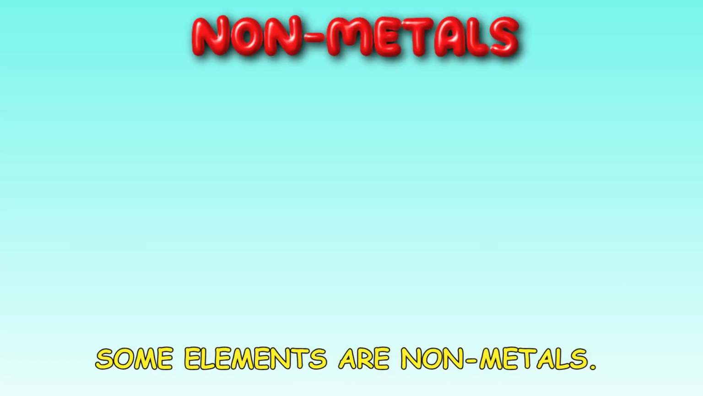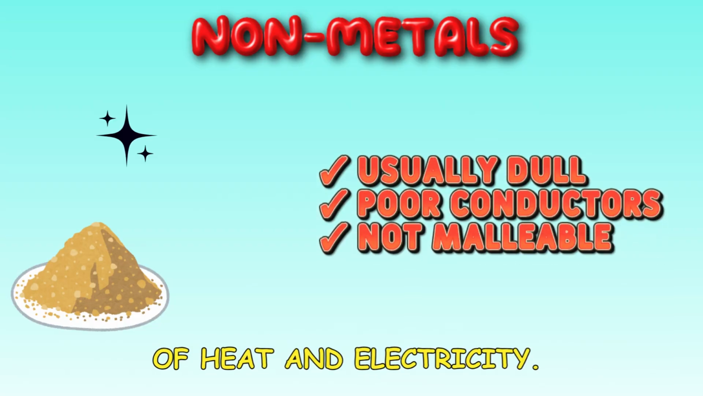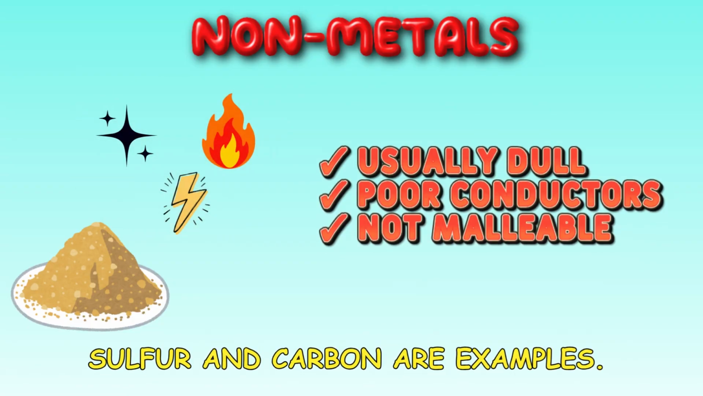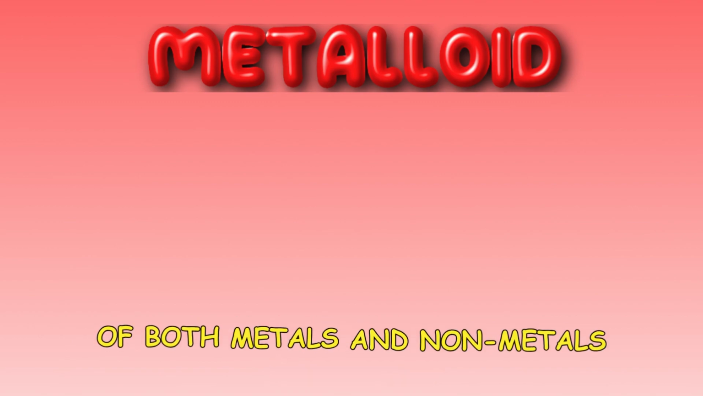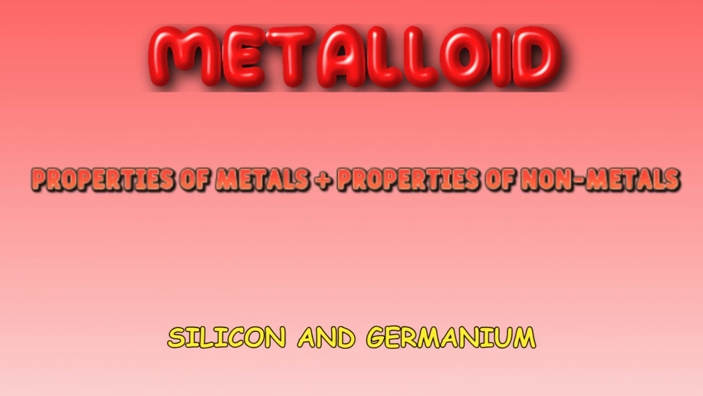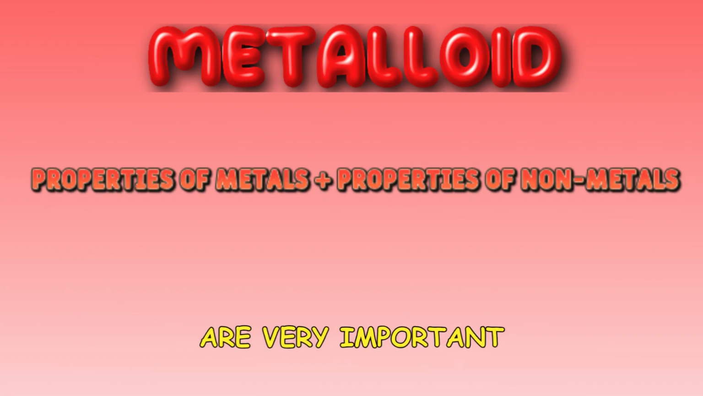Some elements are nonmetals. Most nonmetals are poor conductors of heat and electricity. They are generally not shiny. Oxygen, sulfur and carbon are examples. Certain elements show properties of both metals and nonmetals. These are called metalloids. Silicon and germanium are common examples. Metalloids are very important in electronics and computers.